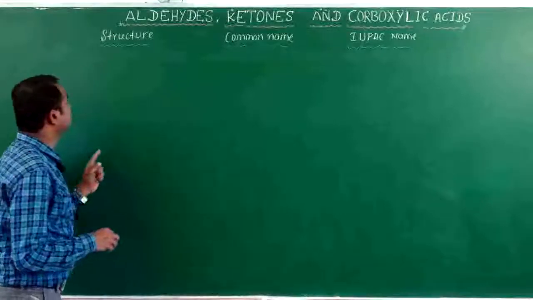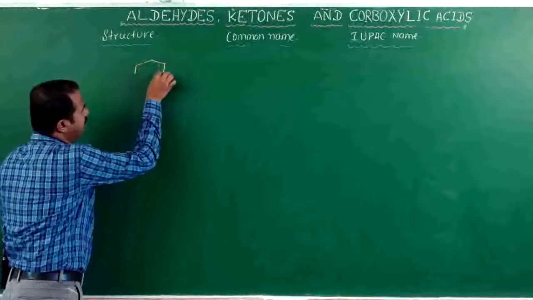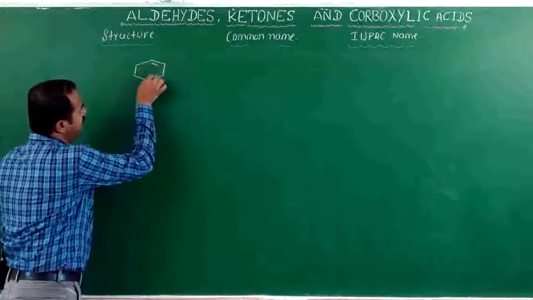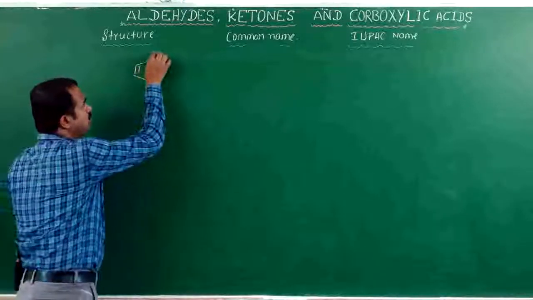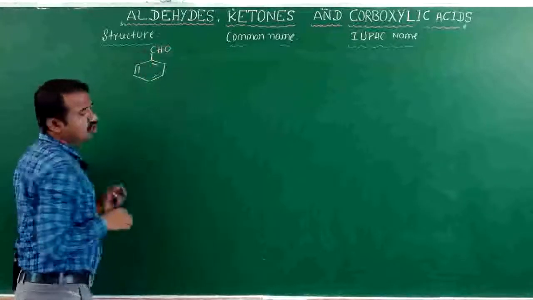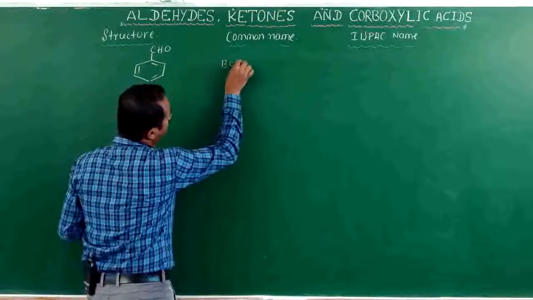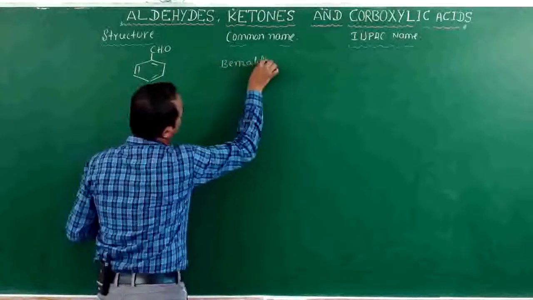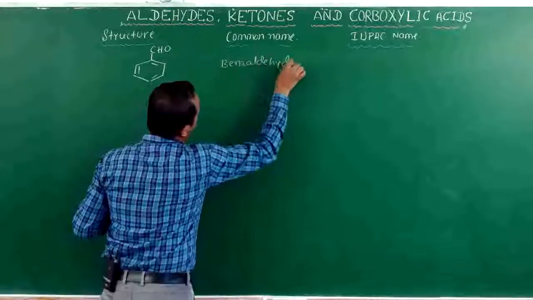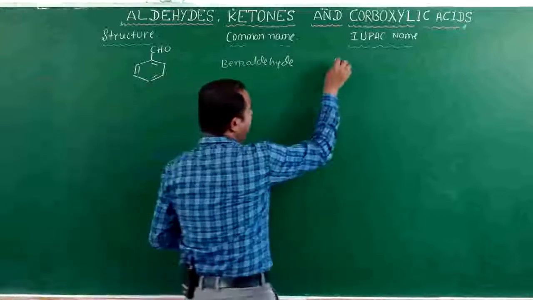If the aldehyde contains an aromatic compound, this is the structure of the aldehyde, benzaldehyde. The common name is benzaldehyde.